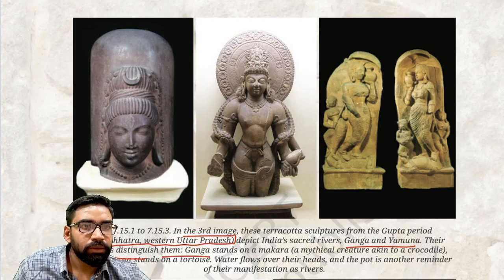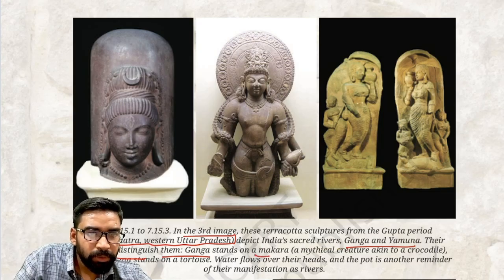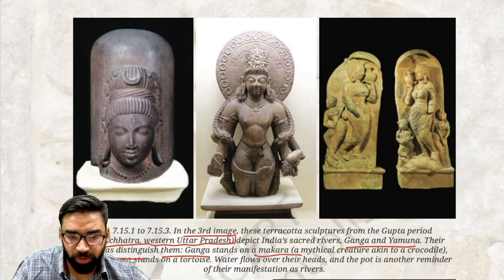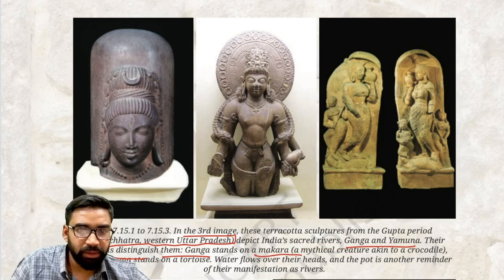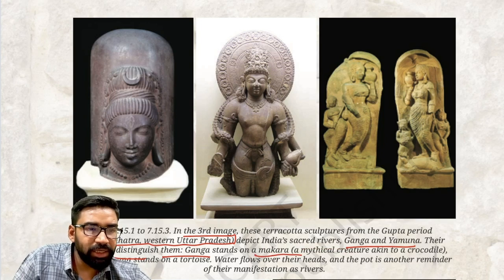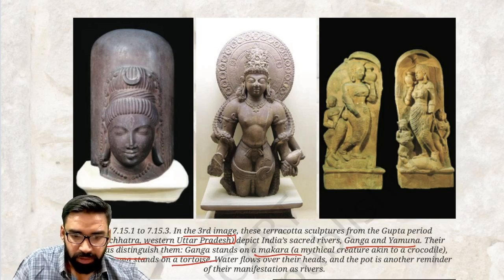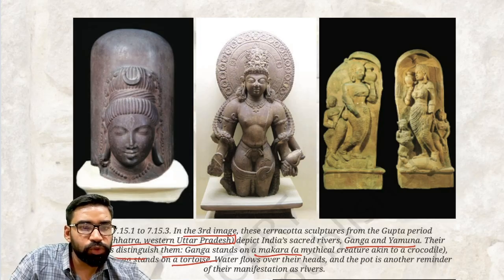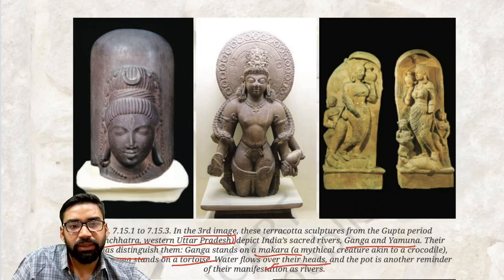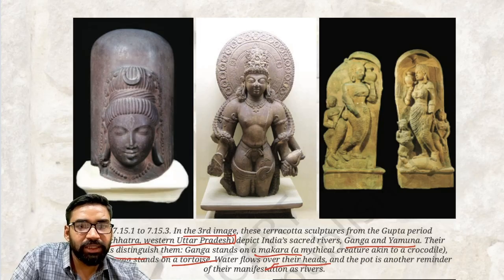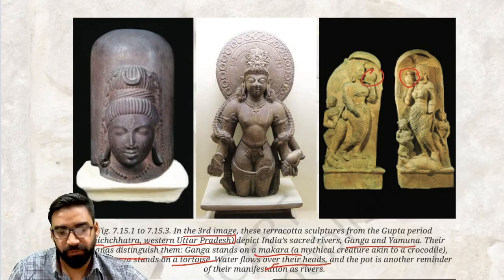Ganga stands on Makara. Makara is a kind of mythical creature like a crocodile. Clear? It is like a crocodile. Yamuna stands on a tortoise. Clear? And water flows over their heads. Clear? And the pot is another reminder of their manifestations as rivers.